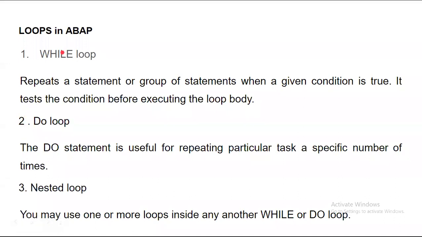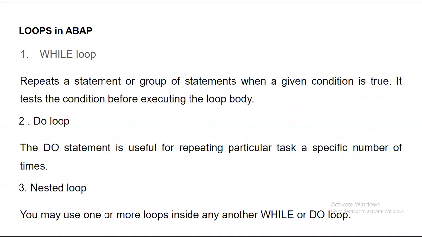So the while loop repeats a statement or a group of statements when a given condition is true, and it tests that condition before executing the loop body. Every time it tests that condition, and then it executes again and again.